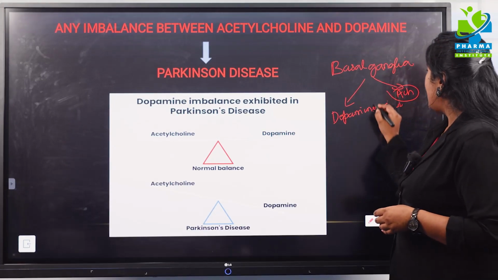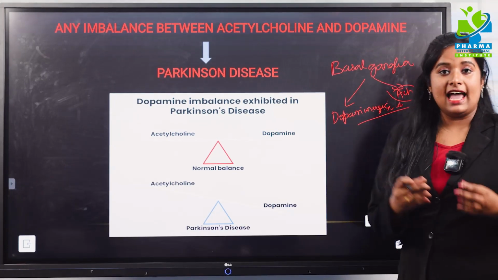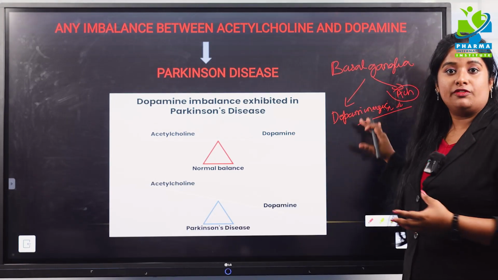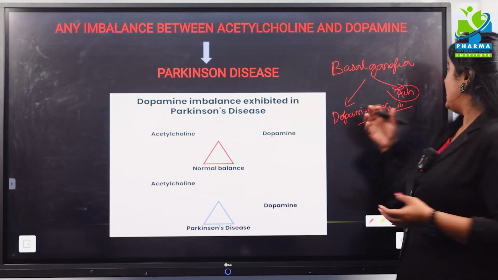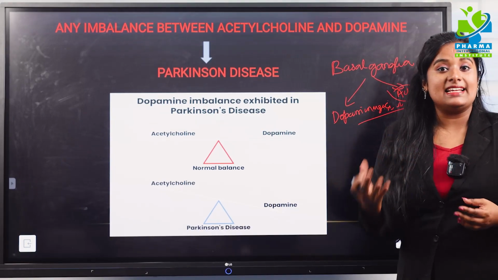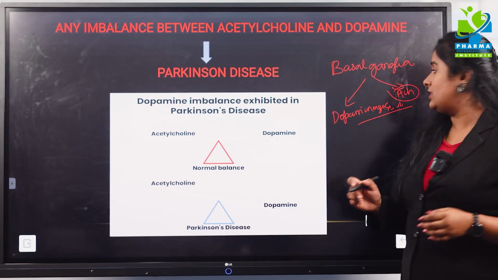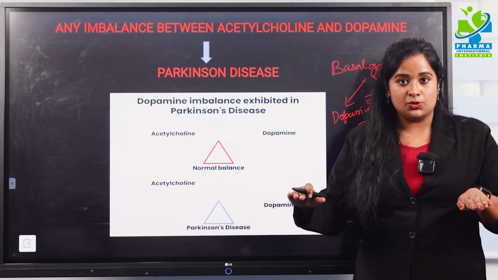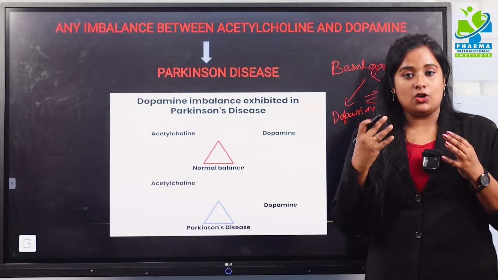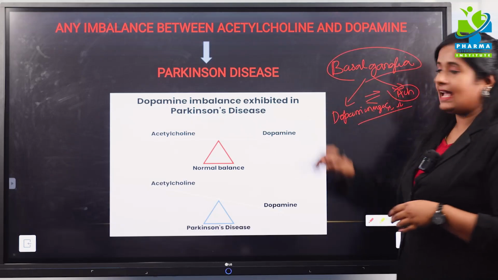There is a balance between these two neurotransmitters. Even though they have opposite actions, dopaminergic having an inhibitory action, whereas acetylcholine shows an excitatory action, there should be a balance between them to maintain the normal function of the basal ganglia.